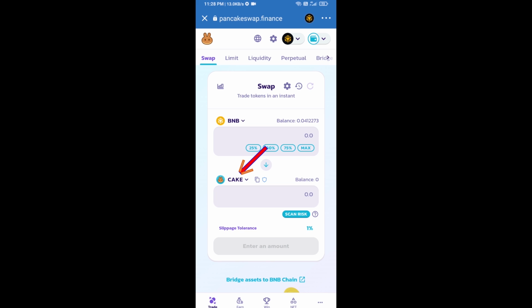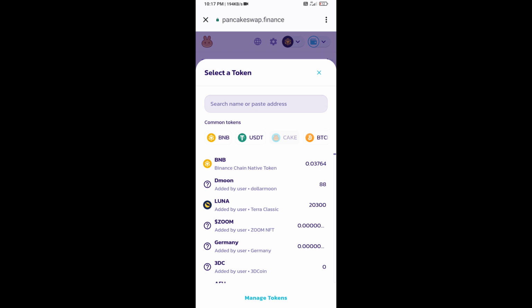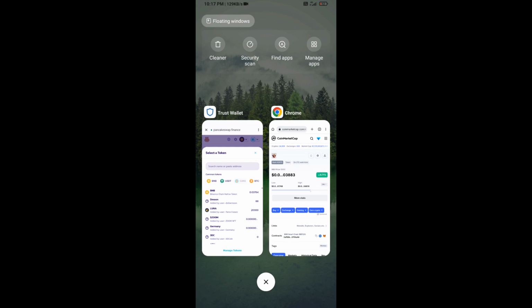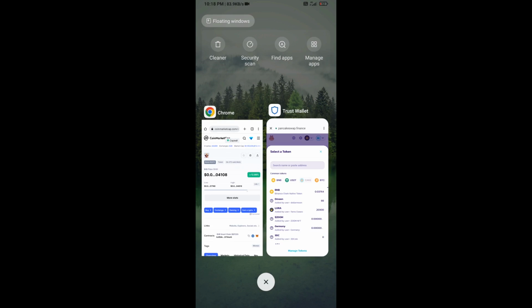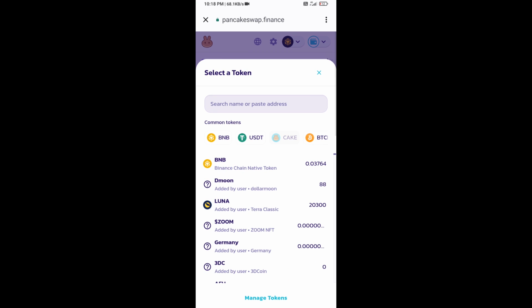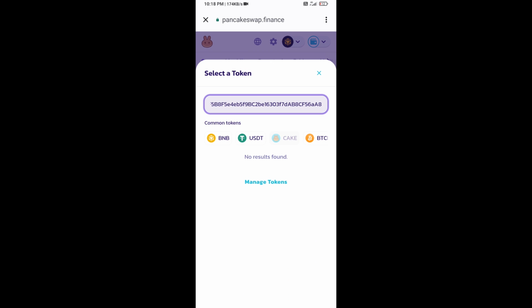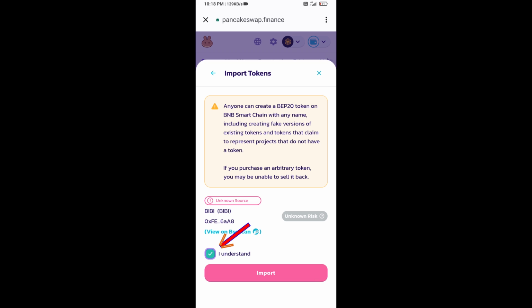Now you will click on Cake. After that, you will open the BIBI token smart address and you will open BIBI token on CoinMarketCap. Now here you will copy this address and paste it here. Click on import. Click on I understand and click on import again.